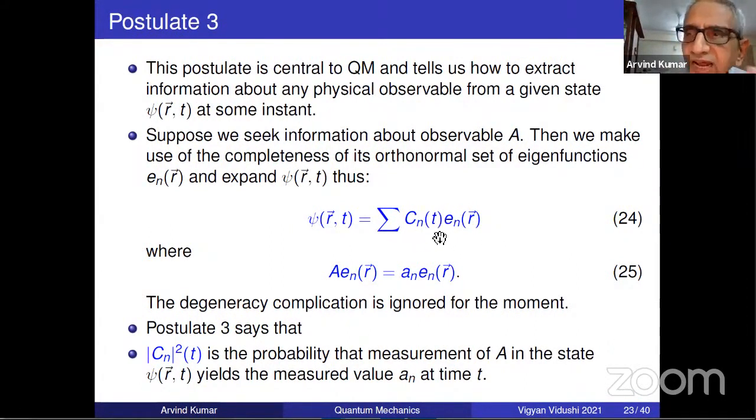Those coefficients which are large in magnitude, obviously we will interpret as the ones which are likely to be more there. So |c_n(t)|² is the probability that measurement of A in the state psi(r,t) yields the measured value a_n at time t. That is all the postulate says. Simple but very profound, and the central postulate of quantum mechanics.